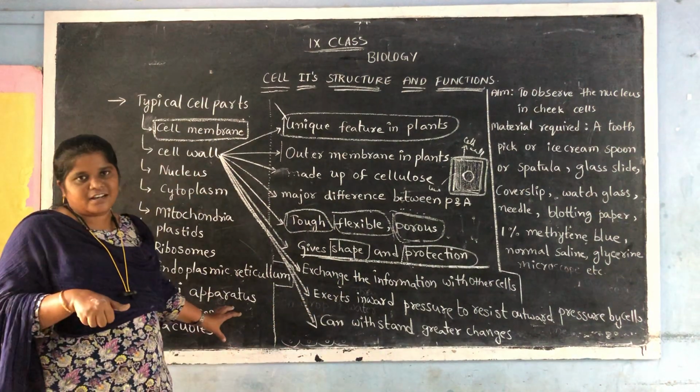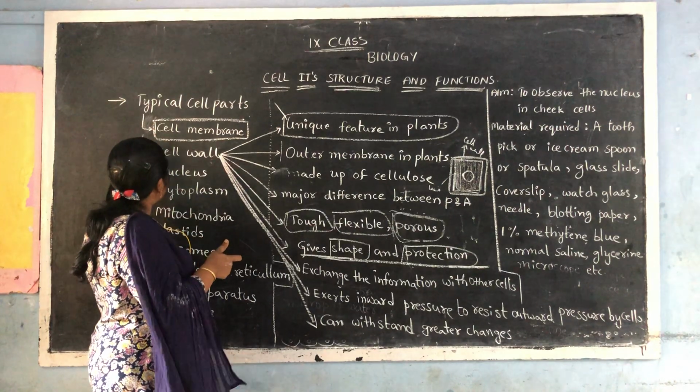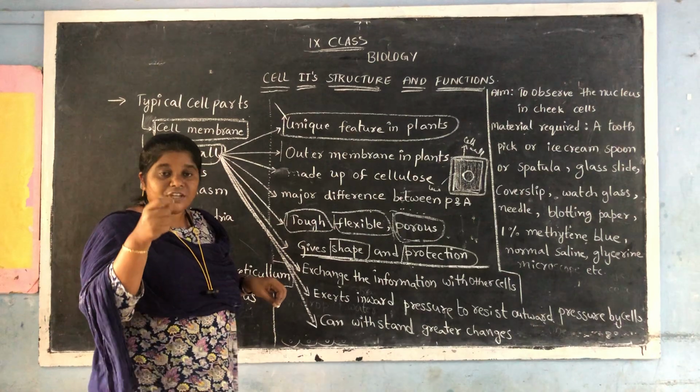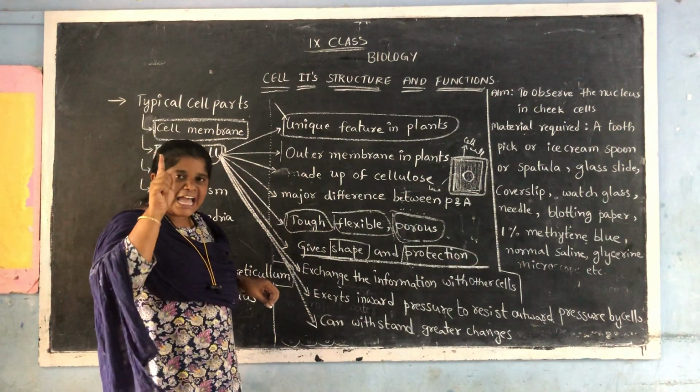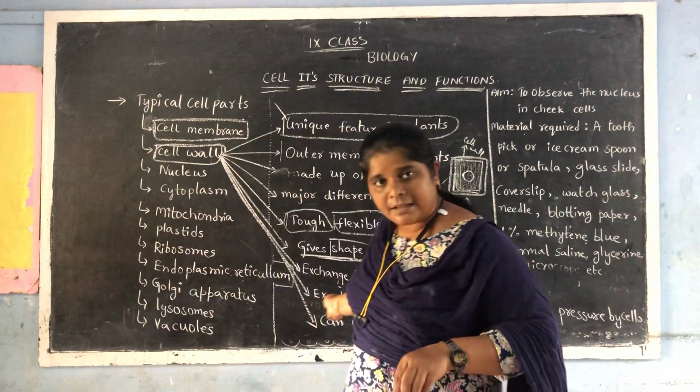To say frankly, the cell wall is a unique feature present in the plant cell which makes you say that the animal cell is not as strong as the plant cell. Why?